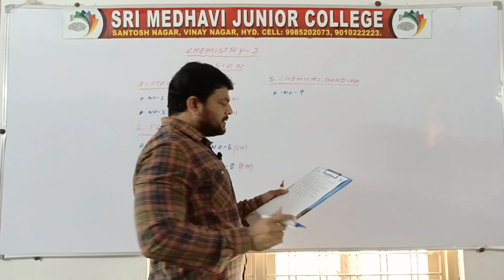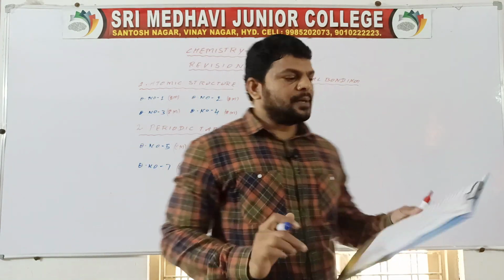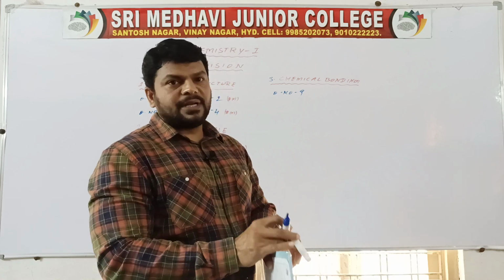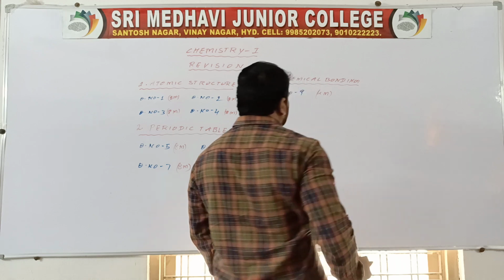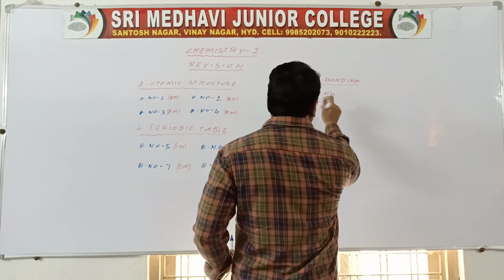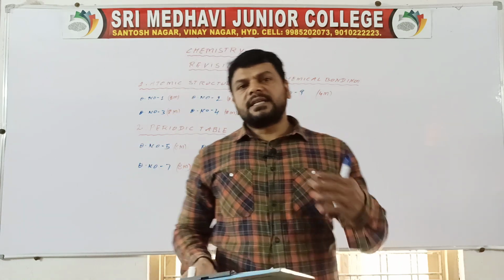Question number 9: state Fajan's rules and give suitable examples. It is a 4 marks question, students, so it is a short answer and you have to write in that manner.